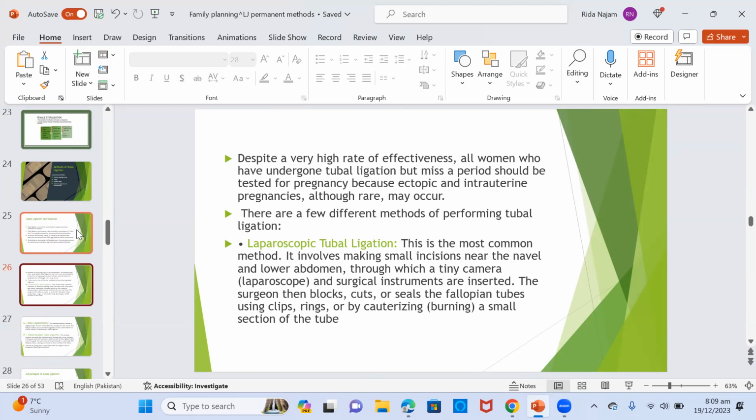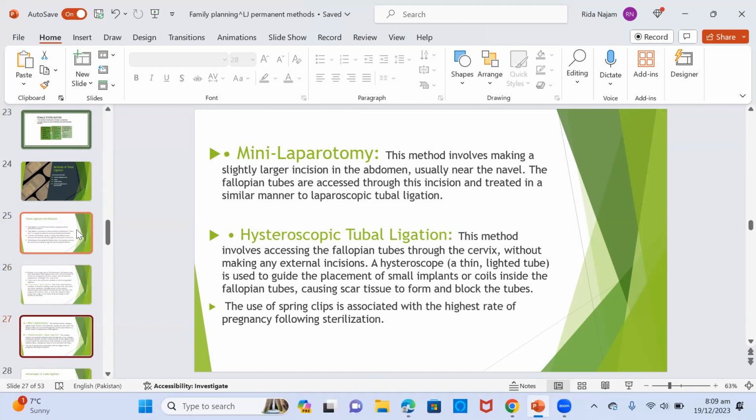There are different methods of performing tubal ligation. Laparoscopic tubal ligation is the most common method, and it involves making small incisions near the navel and lower abdomen, to which a tiny camera, the laparoscope, and surgical instruments are inserted. The surgeon then blocks, cuts, or seals the fallopian tube using clips, rings, or cauterizing a small section of the tube.